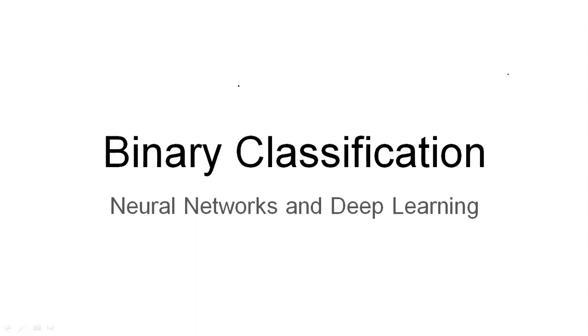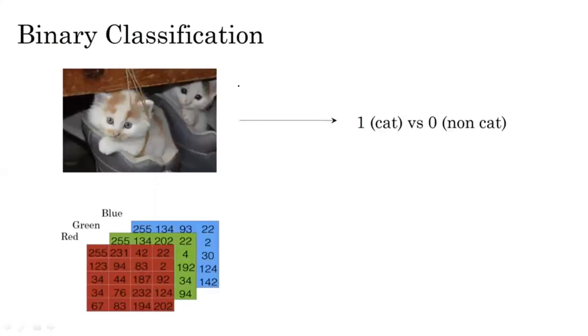So let us look at this example. Here we have an image. You can see that this image is of a cat. And in the binary classification problem, you need to classify whether this image is a cat image or a non-cat image. So if this image belongs to the cat, or you can say that if this is a cat image, then the output of the algorithm would be 1. And if this image does not belong to the cat, or this image does not show a cat, then it would output 0. Okay, so this is the binary classification problem that we are having here.